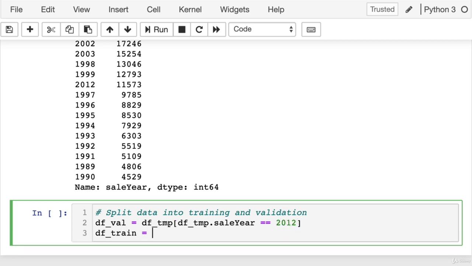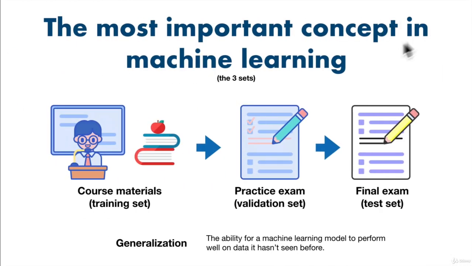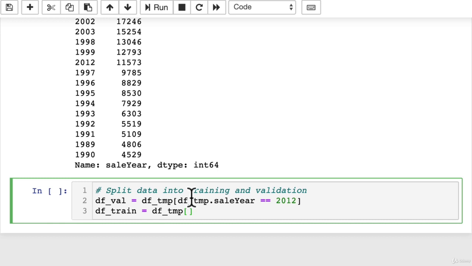And I feel like I'm saying the word set a lot, but that's important because if we go back to our keynote, this is the most important concept in machine learning: whatever we train our model on, we want to make sure we're evaluating it on something else. So, the validation set is every row in df_temp where the sale year column equals 2012. Yes, that's correct. And the df_train set is every row in df_temp where the sale year column is not equal to 2012.